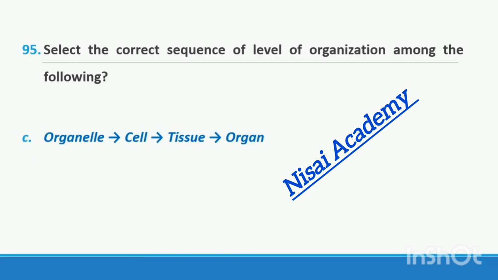The correct sequence is organelle, cell, tissue, organ, because a combination of organelles forms a cell, a combination of cells forms tissue, and a combination of tissues forms an organ. Right option C, organelle, cell, tissue, organ.